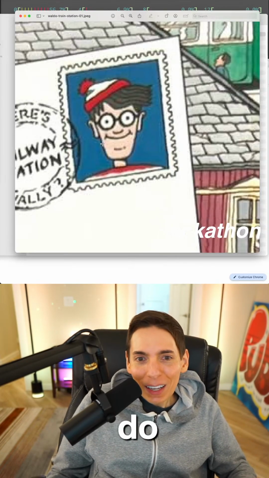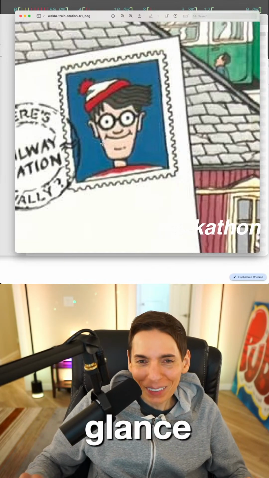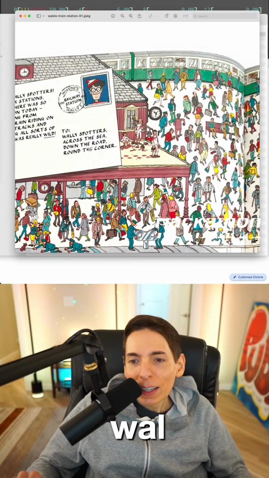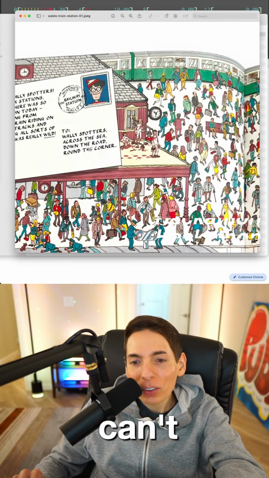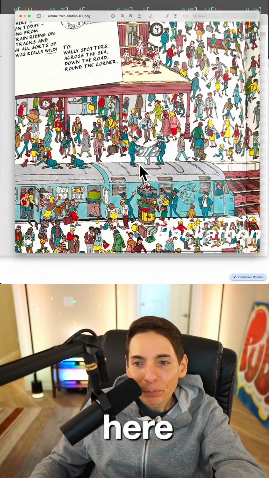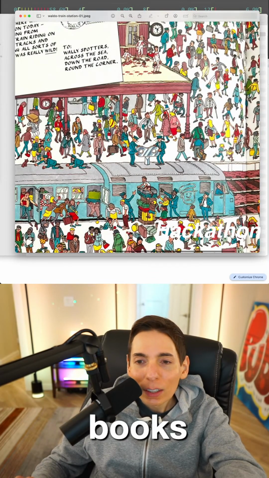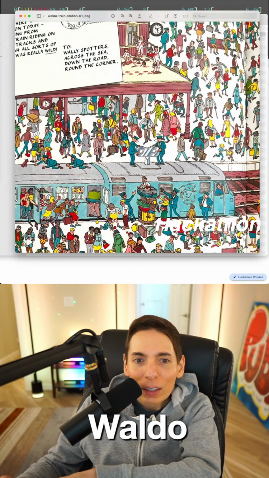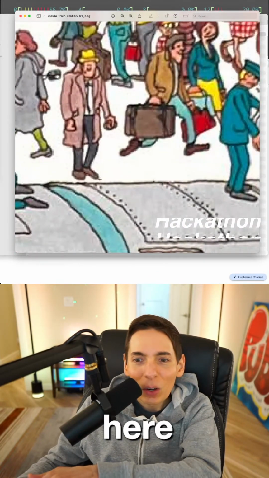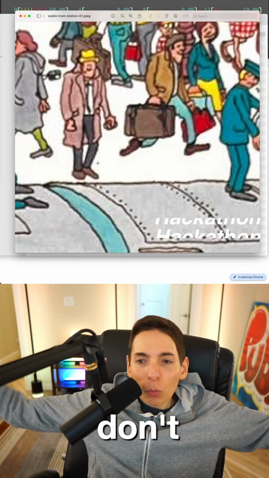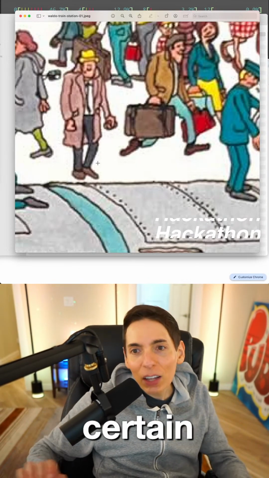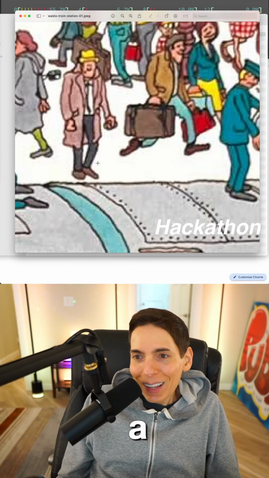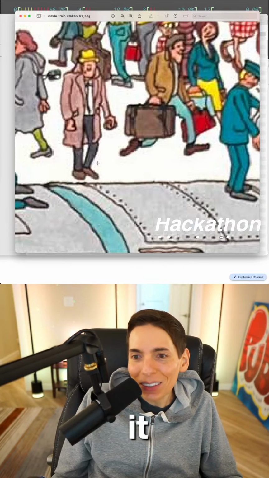I found him in the first glance. I actually know where Waldo is because I was like, where's Waldo? Here's the problem. It looks like the books, when they come out with different editions, they move Waldo. Waldo was at one point right here. I'm like, wait, I don't see Waldo. Why is he not right there? It's because of certain books. So I had to look for him because I don't want to submit an image to an AI agent that can't find Waldo because it doesn't exist. Because Waldo doesn't exist.